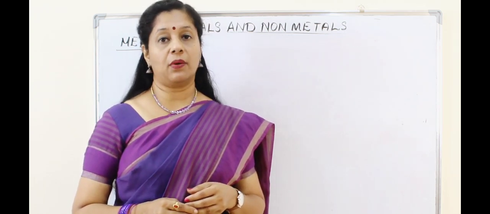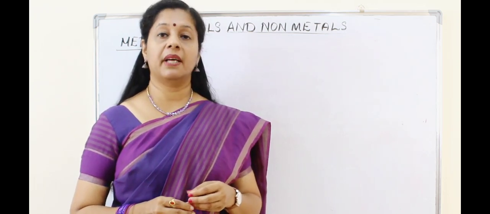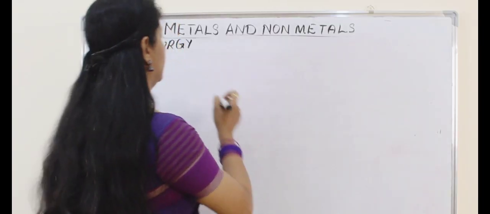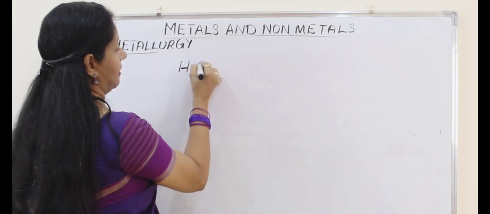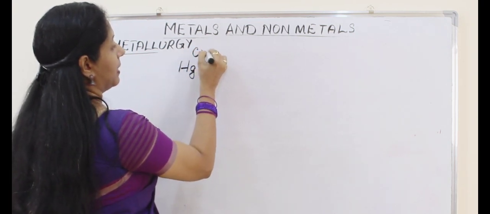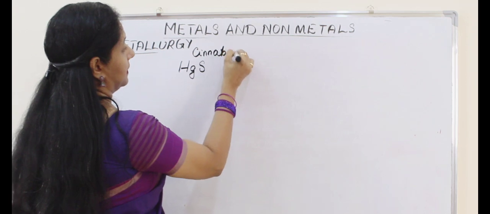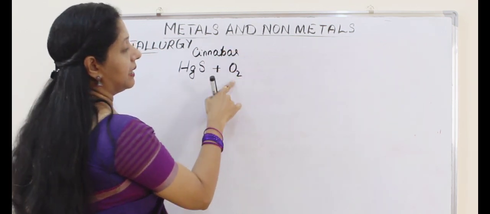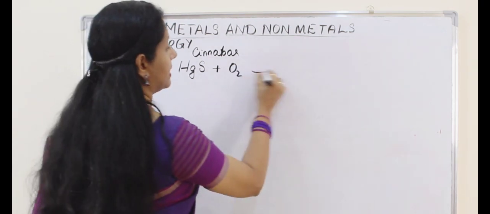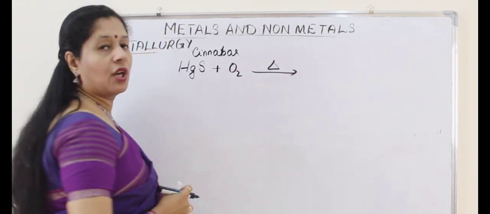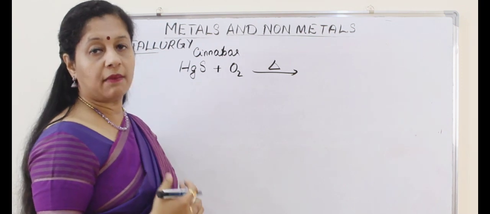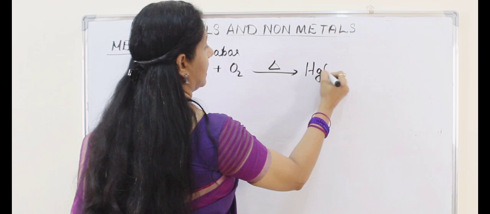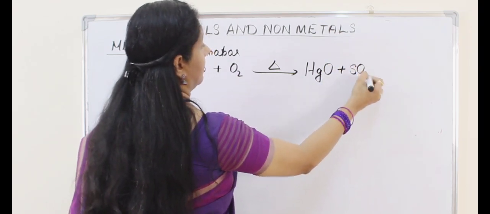So mercury is found in the form of its ore called mercuric sulfide. Mercuric sulfide is the ore of mercury called cinnabar. So since it is a sulfide ore, what are we supposed to do? Heating in the presence of oxygen, right? We have to heat it in the presence of oxygen. That is called roasting, because sulfide ores are roasted. So what will we get? Mercuric oxide and sulfur dioxide we will get.